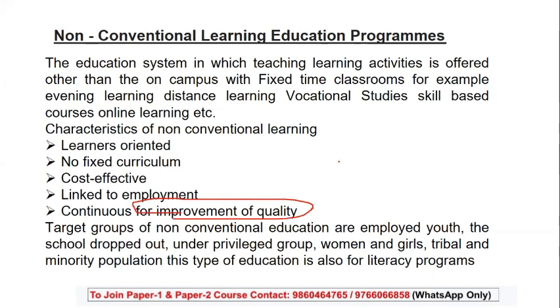At the same time, it focuses on youth who have dropped out of school, or underprivileged groups such as women, girls, tribal or minority populations of the country. Such programs focus on enhancing the education level for these particular groups.